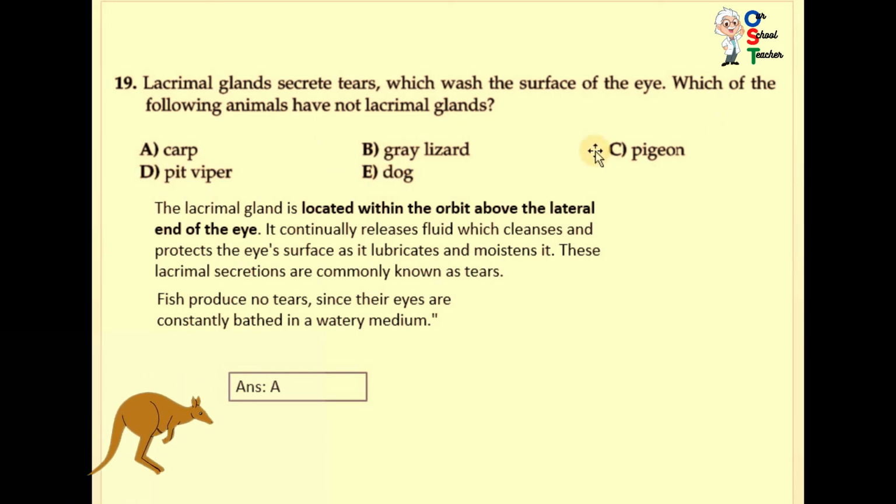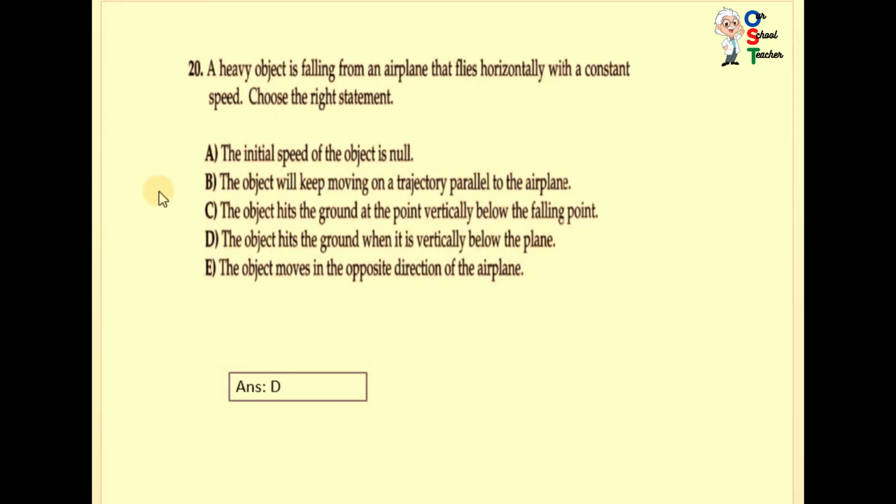All four are not related with aquatic environment. Only a carp is related with aquatic environment. Fish produce no tears since their eyes are constantly bathed in a watery medium. So A is correct. They are asking the animal that doesn't make tears. So carp is correct.